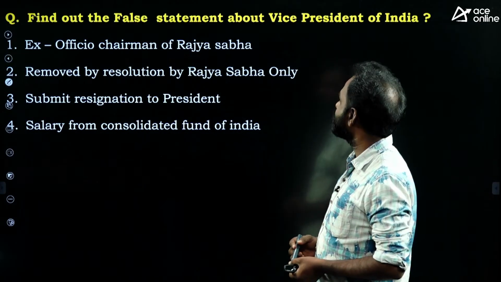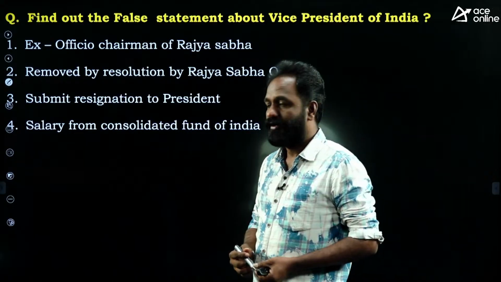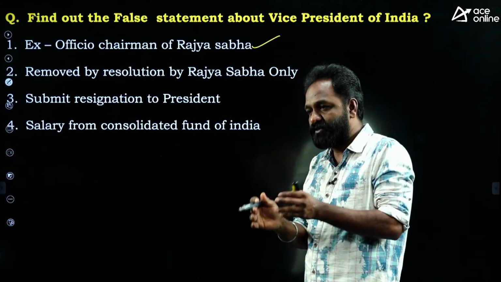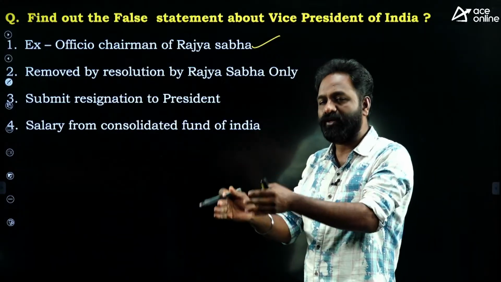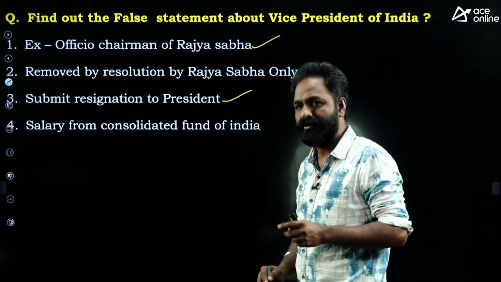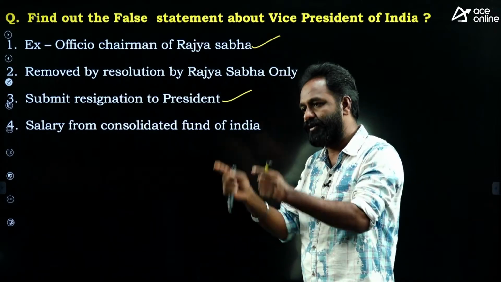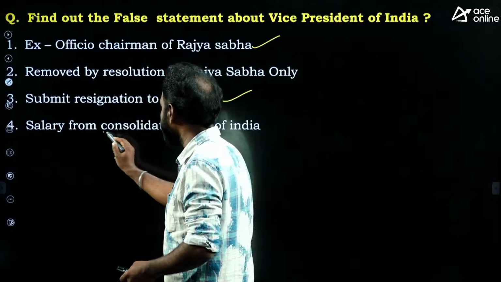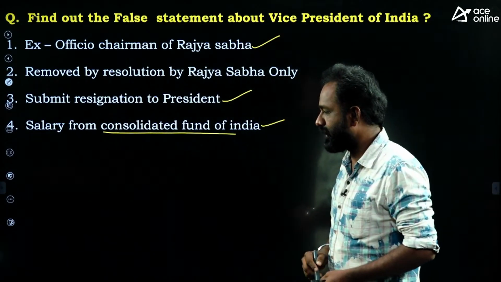So find out the false statement about vice president of India. Yes, he is ex officio chairman of Rajya Sabha, just now we discussed. Whoever is elected as vice president of India, his main duty is to work as the Rajya Sabha chairman. Next, submit resignation to president. Yes, vice president submits resignation to president. Salary from Consolidated Fund of India is absolutely the right answer.